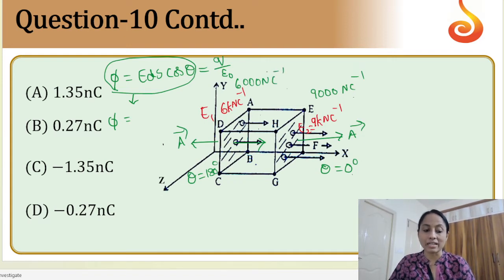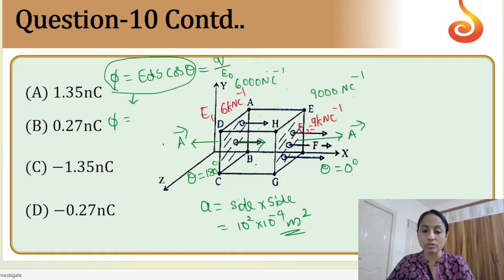So finally when I calculate area, how do you calculate area? Area you will calculate as side into side. Side is given as 10 centimeter. So 10 square into 10 power minus 4 meter square. You need to convert it into SI units.